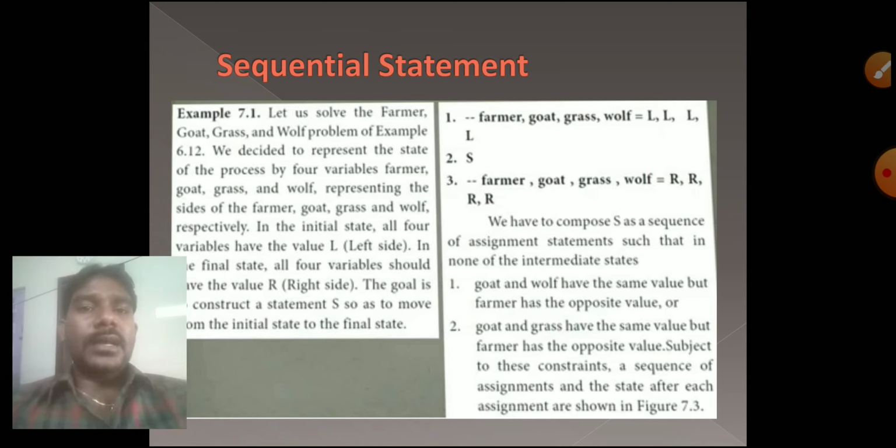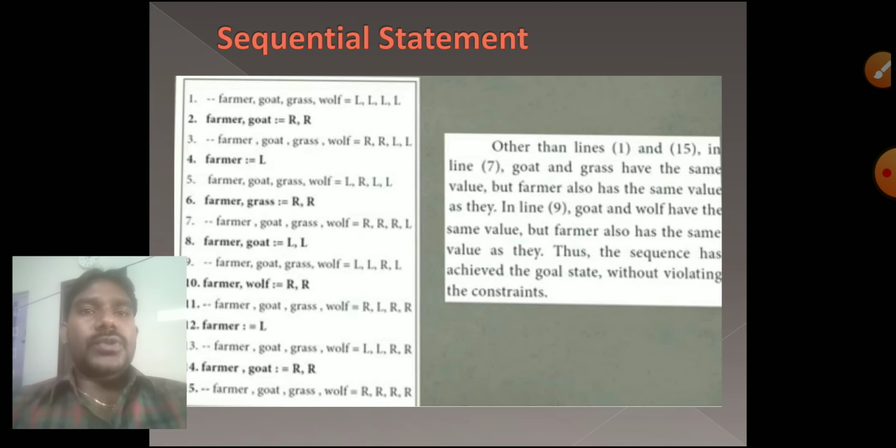That example is explained clearly as a sequential statement example. Here see the sequential order in which the farmer, goat, cabbage and wolf are executed.